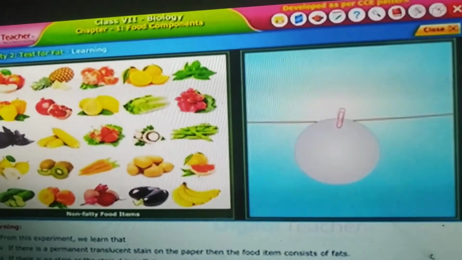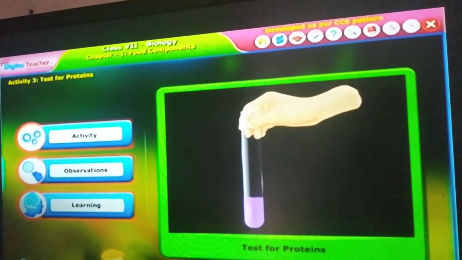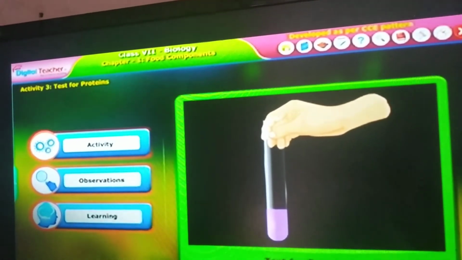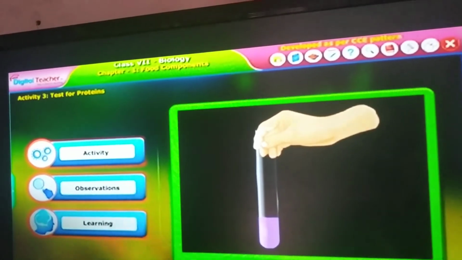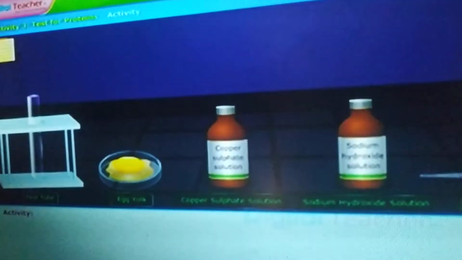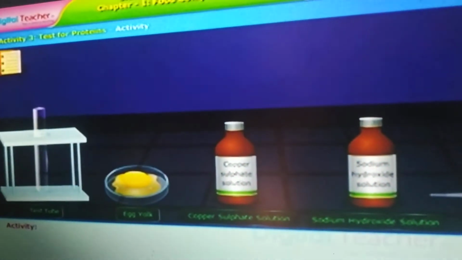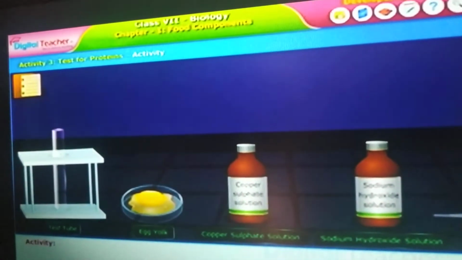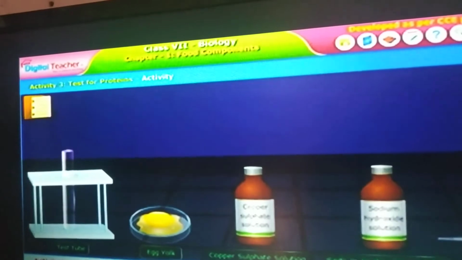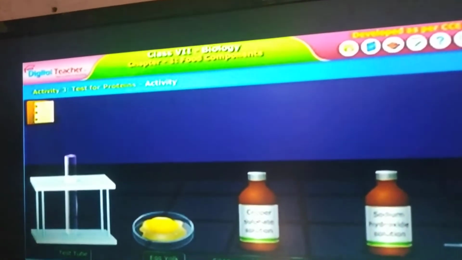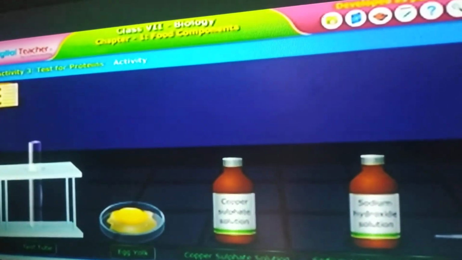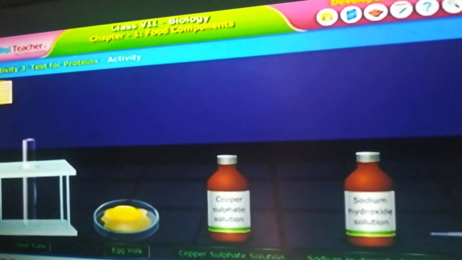Next, let us perform the test for proteins. To test the proteins, we need egg yolk, a test tube, copper sulfate solution and sodium hydroxide solution.